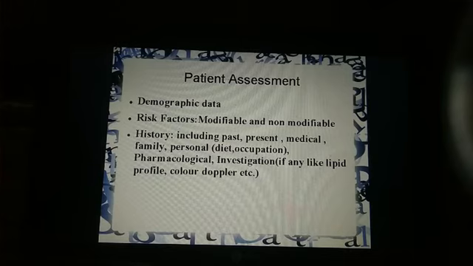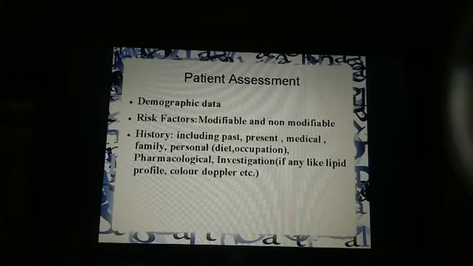Then we take history. In history, we include past history, present history, medical history, if the patient has cholesterol or heart disease or any kidney disease. Then family history, heredity. If the patient's family members, close relatives, same blood group have the disease, then they are more susceptible. Personal history includes diet and occupation.